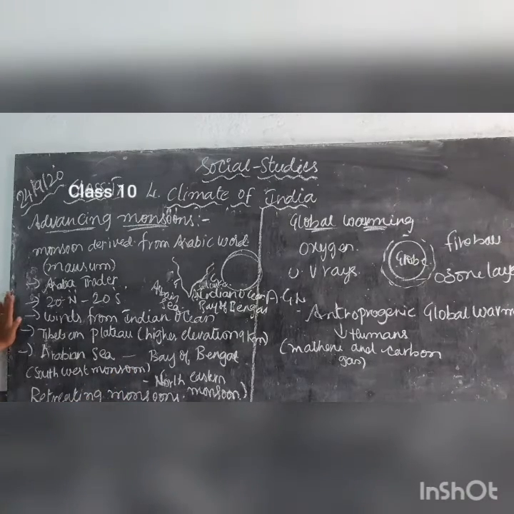So this is about what, children? Advancing monsoons. Next, coming to the retreating monsoons. What is the meaning of retreating? Retreating is nothing but continuation. It starts from the month of October, and again it repeats like a cycle. So this is about retreating monsoons.